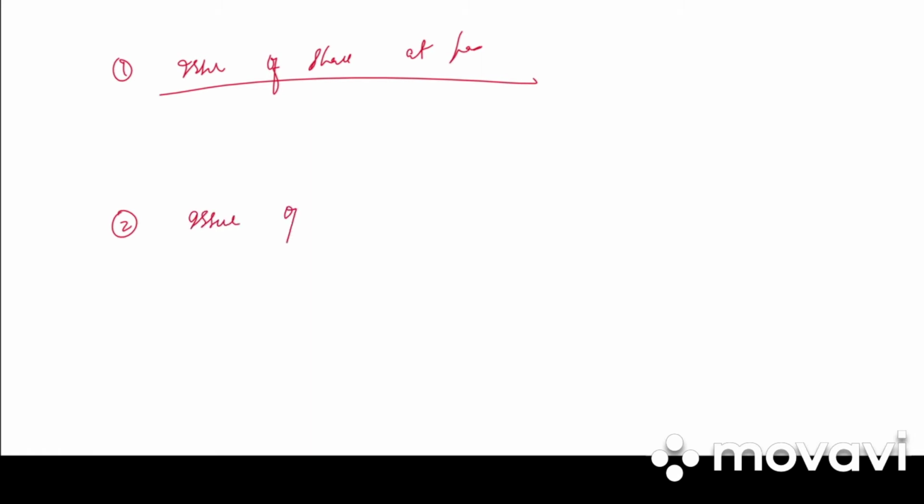Next we have second one, issue of share at premium. So under that write down, if the shares are issued at a price higher than the face value, such a issue is called issue of shares at premium. Full stop. For example, if a share of the face value of rupees 10 is issued for rupees 12, comma, rupees 2 will be the premium on that share.